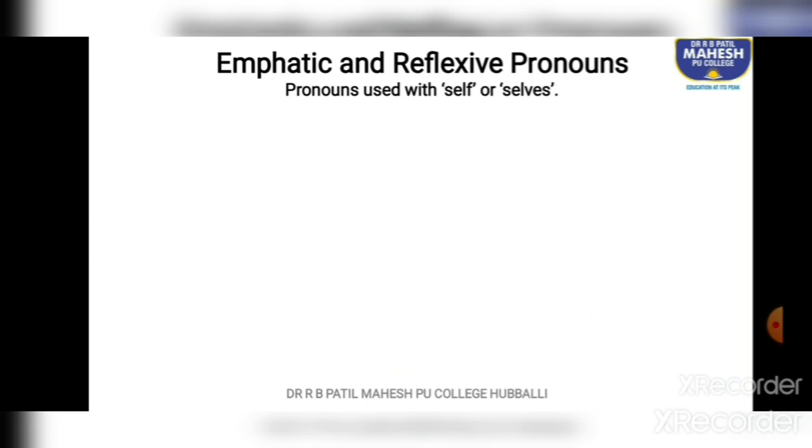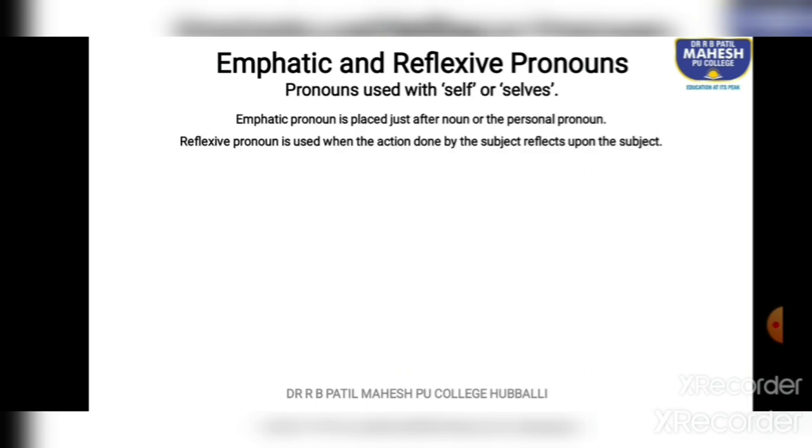Though the usage of these pronouns is different, the words are the same. Pronouns used with self or selves are called emphatic pronouns or reflexive pronouns. What's the difference? An emphatic pronoun is placed just after a noun or personal pronoun. For example, I myself.